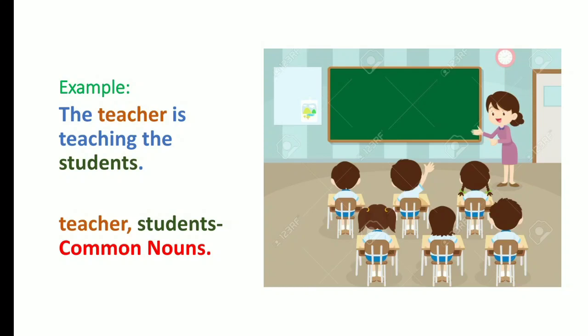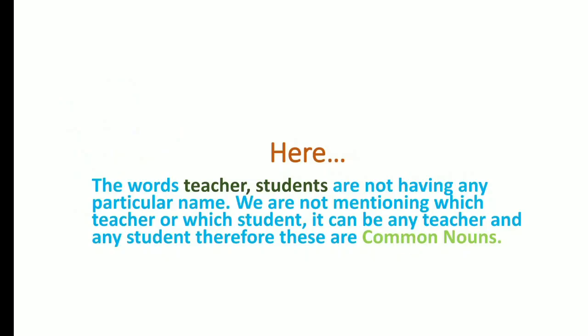Now see this. Here the words teacher, students are not having any particular name. Can we find out any particular name there? No. So we are not mentioning which teacher or which student. It can be any teacher or any student. Therefore, these are common nouns. Understood? These are common nouns.